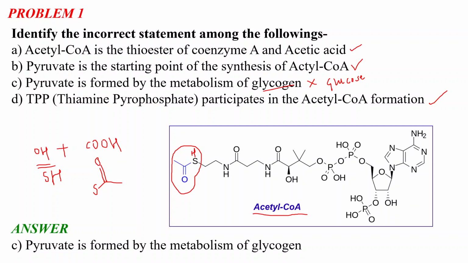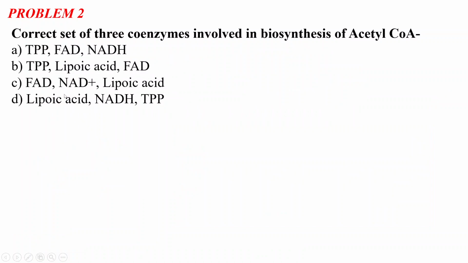So moving toward our next problem, it says: the correct set of three coenzymes involved in the biosynthesis of acetyl CoA are? Option A is TPP, FAD, NADH. Option B is TPP, which stands for thiamine pyrophosphate, lipoic acid, and FAD. Option C is FAD, NAD plus, and lipoic acid. And option D is lipoic acid, NADH, and TPP. So we have to identify the correct set of these three coenzymes which are involved in the biosynthesis of acetyl CoA.